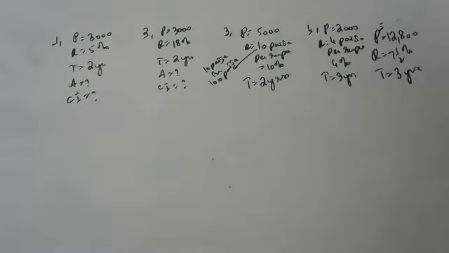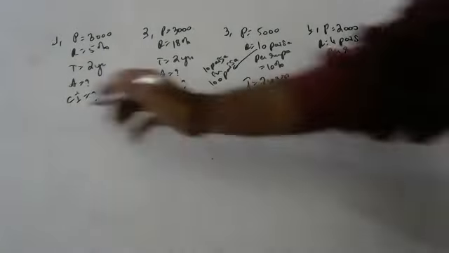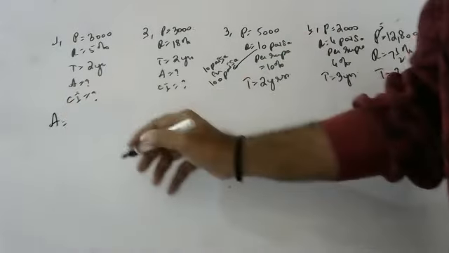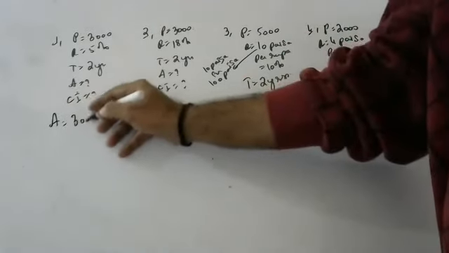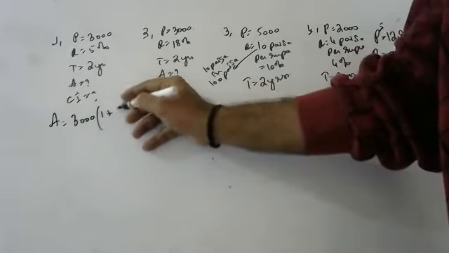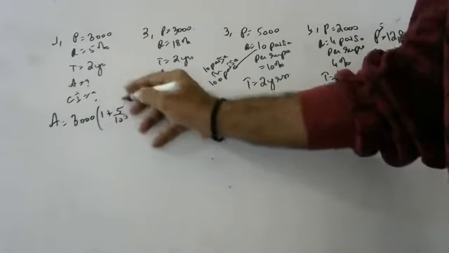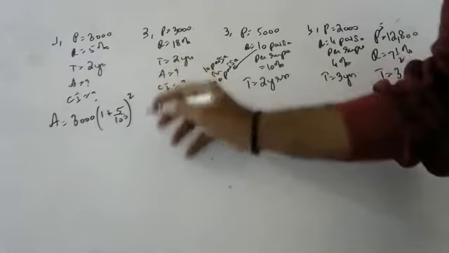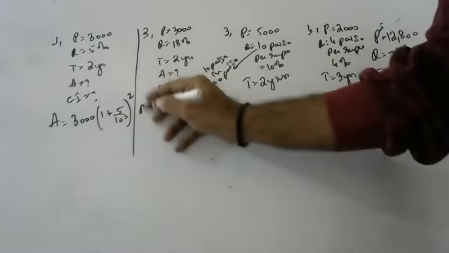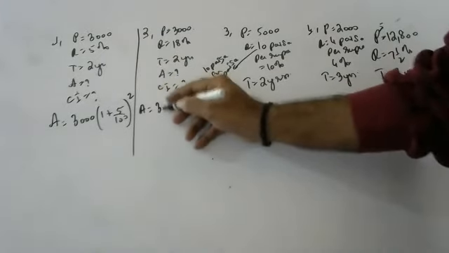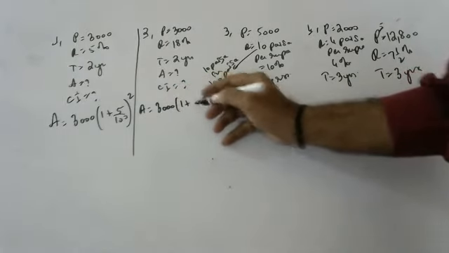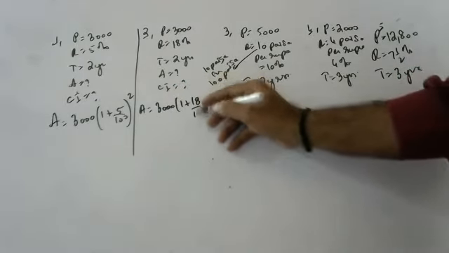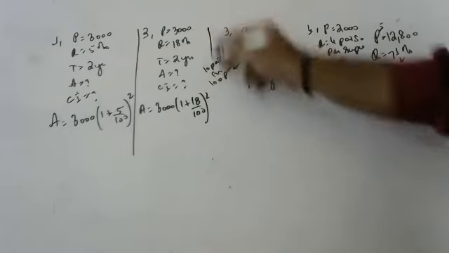Yeah, children. Sujit, can you tell all substitutions? Yes, sir. Amount is equal to 3000 into 1 plus 5 by 100 to the whole power of 2. Okay. Here amount is equal to 3000 into 1 plus 18 by 100 to the whole square.